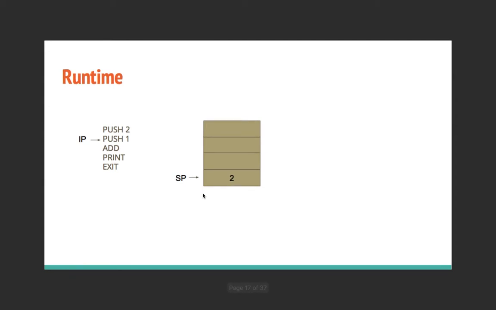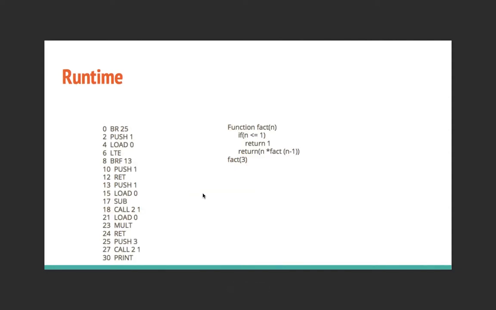So first we push 2, then we push 1, because we're going to add 1 plus 2. We push 2 first, because what add does is it pops out the top 2 values in the stack, adds them up, and pushes the result back into the stack. And what print does is it just takes the top value of the stack and prints it to the console, and then we exit. Now that we have a taste of the stack machine, let's move on to something a lot more interesting: function calls and recursion.